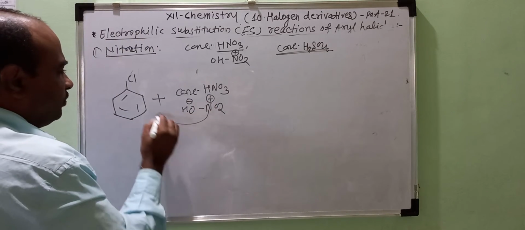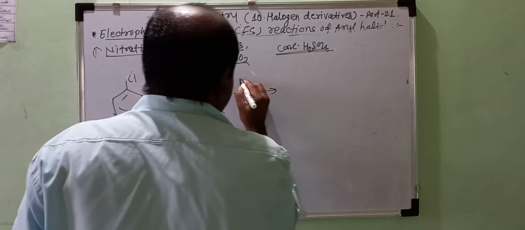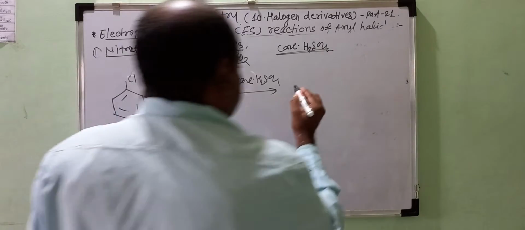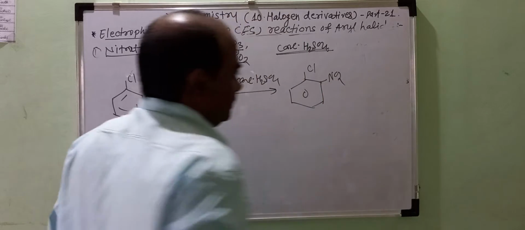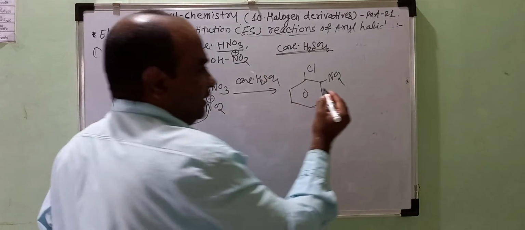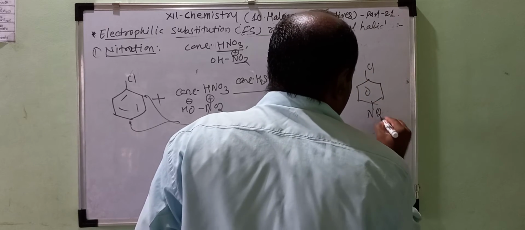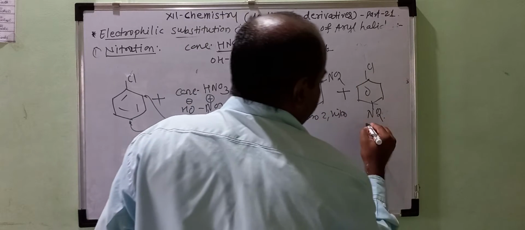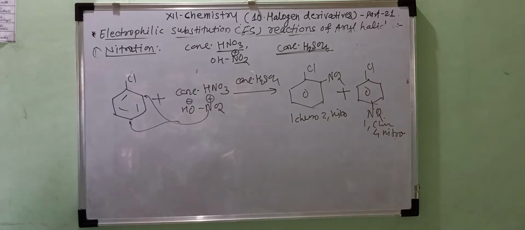Out of this, NO2 plus attacks on ortho as well as the para position, and in presence of concentrated H2SO4 you get the reaction, again one product is 1-chloro-2-nitrobenzene, or say orthochloronitrobenzene, and the second product, 1-chloro-4-nitrobenzene, is formed here.